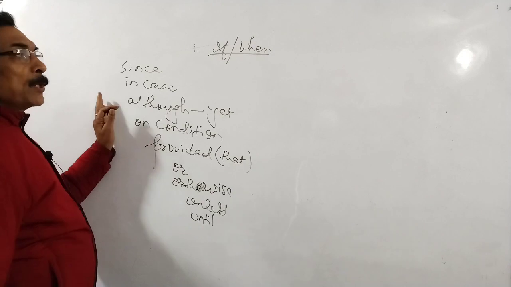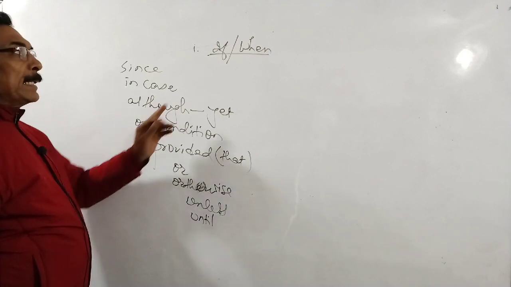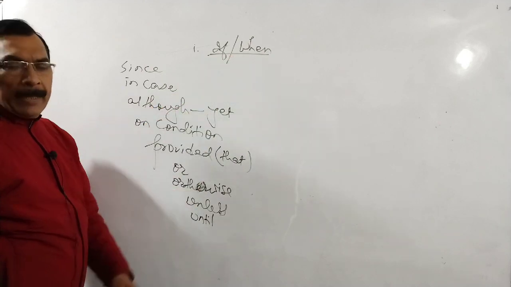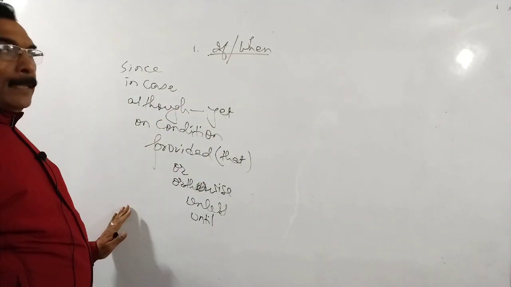So these are some conditional conjunctions, and I should make you represent these all with if or when. So I should not be writing it repeatedly.